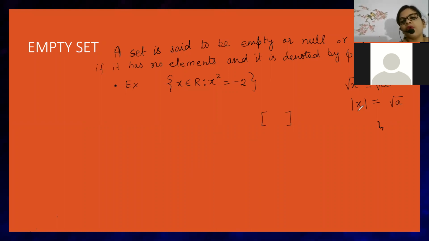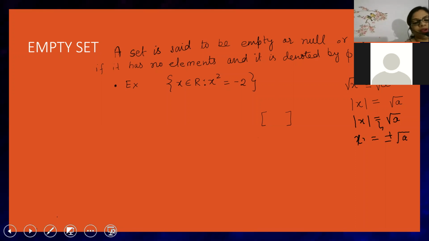Now look here, beta. Modulus of x is equal to a. Modulus of x equal to a is telling that modulus has two values. So once this modulus is removed, then x will be plus minus root under a. I repeat, it will be plus minus root under a.